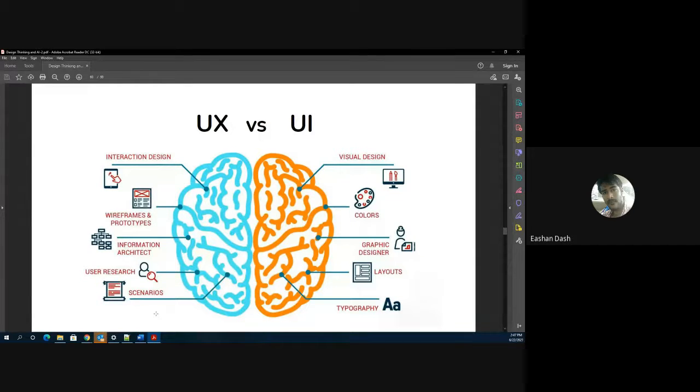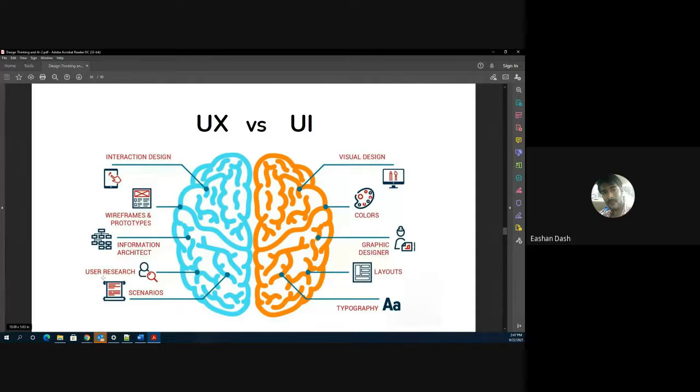But the things running beyond the app are more critical to ensure the experience you as a user are going to have. That is nothing but the user experience. UX is the part where we have whatever we talked about yesterday, the user research: what is your background, what is your preference, have you ordered a lot of food in the past, your past orders, all that tracking, all that data.